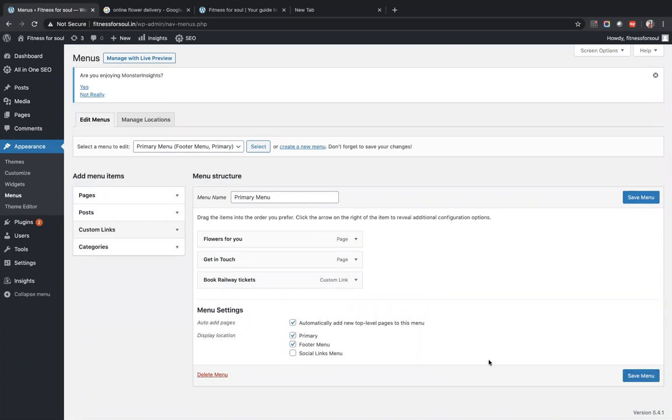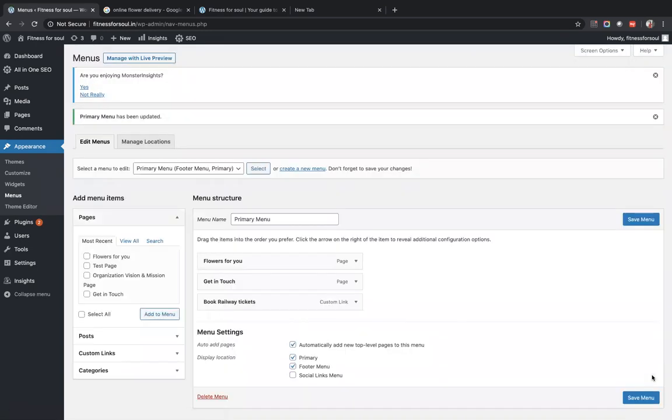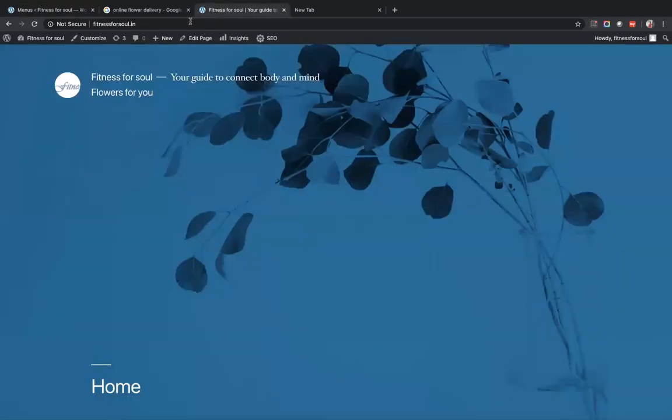Do not forget to put a save menu, otherwise it will not show up on the live site. Save menu is done. Let me go back to the website. As of now, there is nothing, only flowers for you, which we had added initially. And enter. We have now 3: flowers for you, get in touch, book railway tickets.